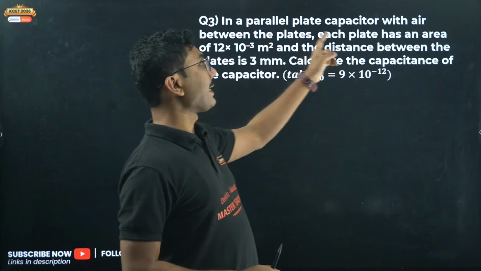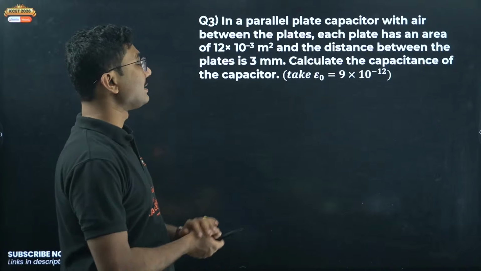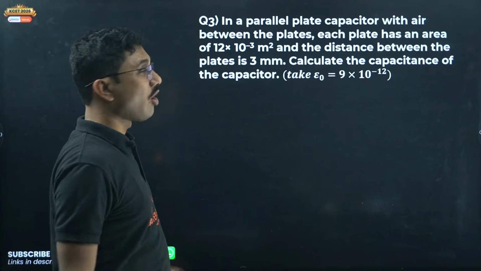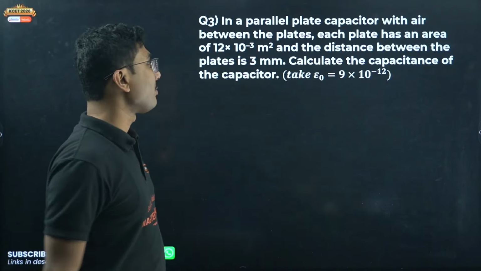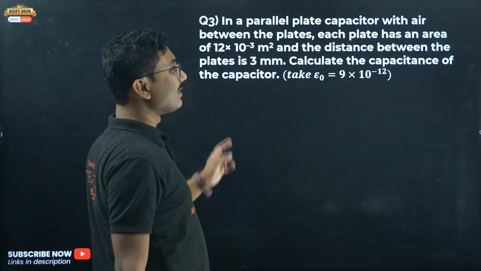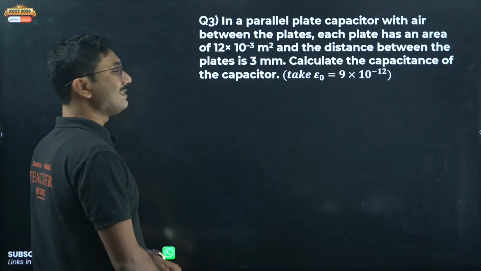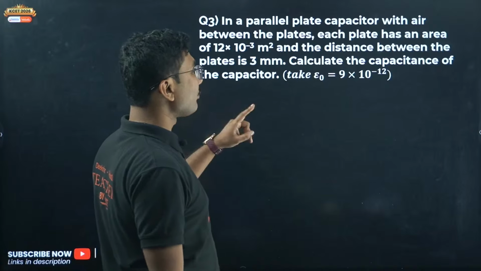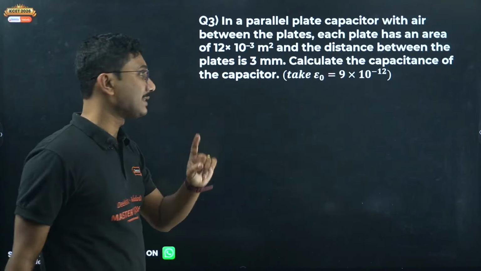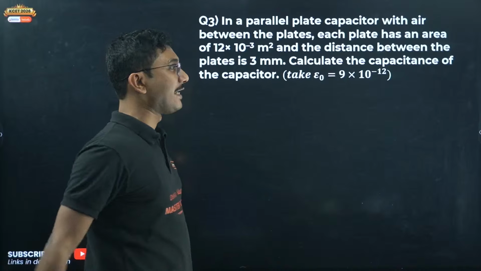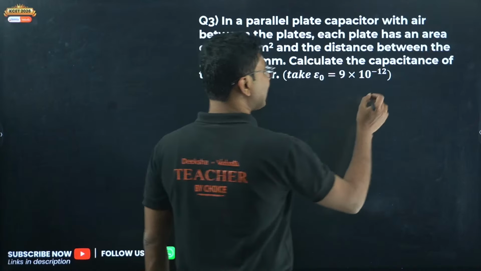In a parallel plate capacitor with air between the plates, each plate has an area of 12 into 10 to the power of minus 3 meters square, and the distance between the plates is 3 millimeter. Calculate the capacitance of the capacitor. Take epsilon naught equal to 9 into 10 to the power of minus 12 SI units.